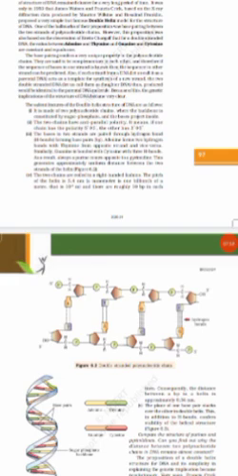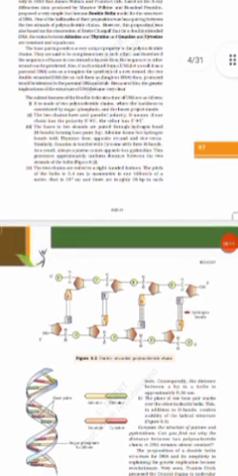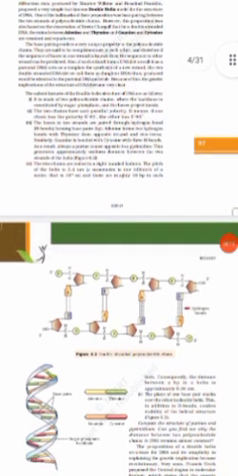There are two chains, one with 5' to 3' polarity and the other 3' to 5'. The bases in the two strands are paired through hydrogen bonds and form a base pair. So adenine forms two hydrogen bonds with thymine, and cytosine forms three hydrogen bonds with guanine.